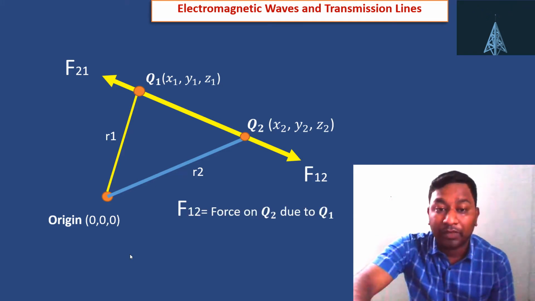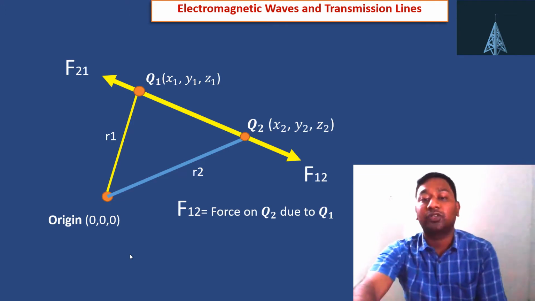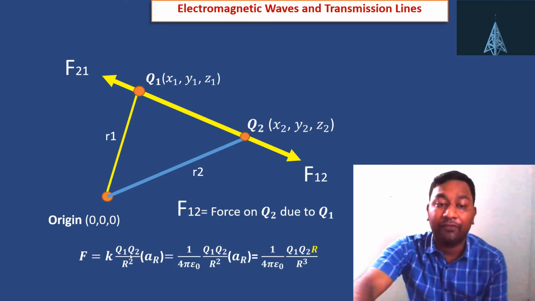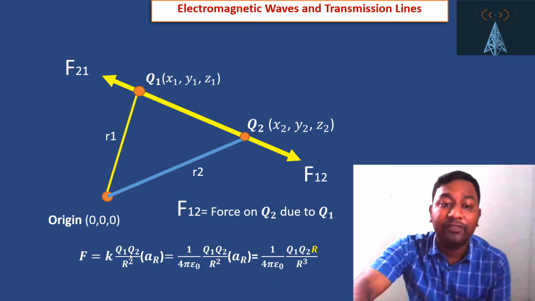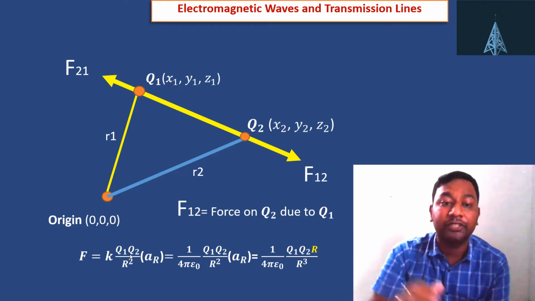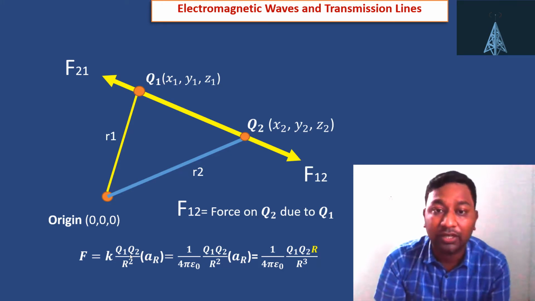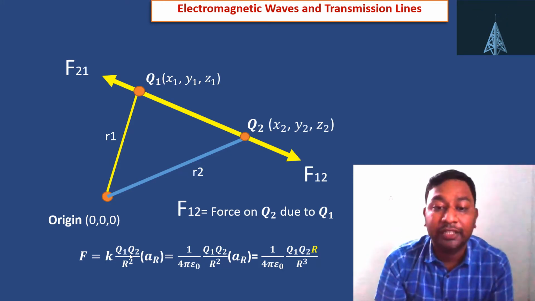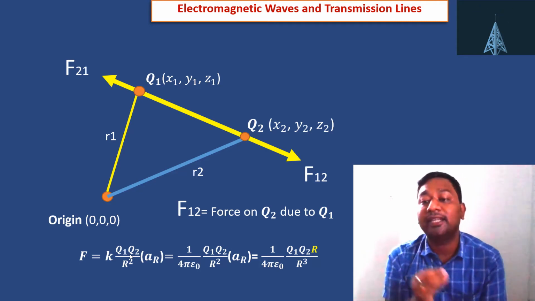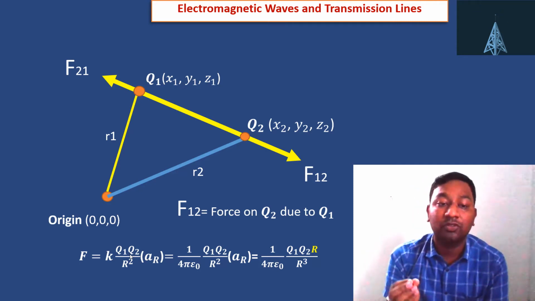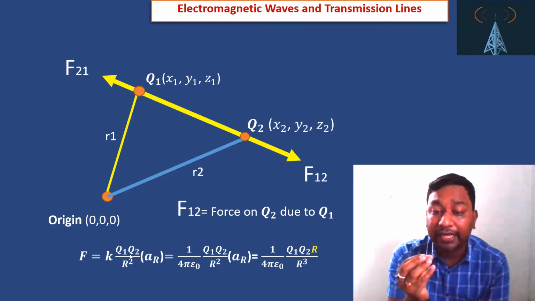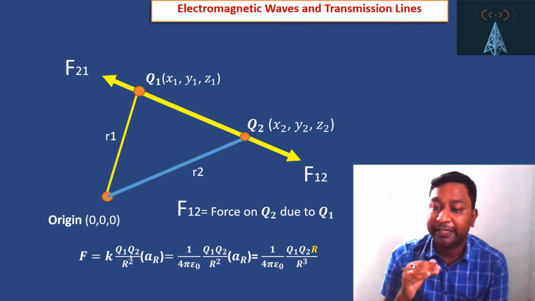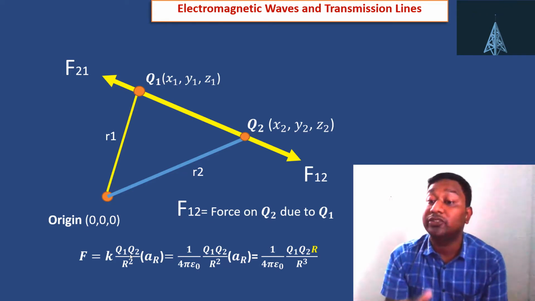Okay. So now, F12 we know is the force on Q2 due to Q1. If we find the force value F12, then F equals 1 by 4 pi epsilon naught Q1 Q2 divided by R square aR, where aR is the unit vector between them. So aR is the unit vector; we know any vector divided by its magnitude is called a unit vector.